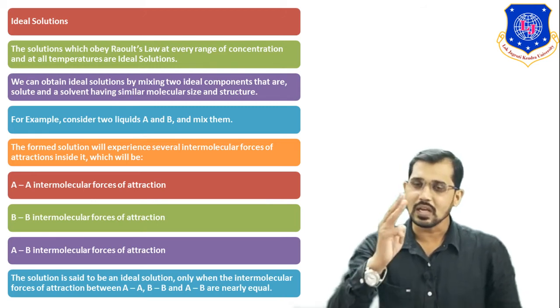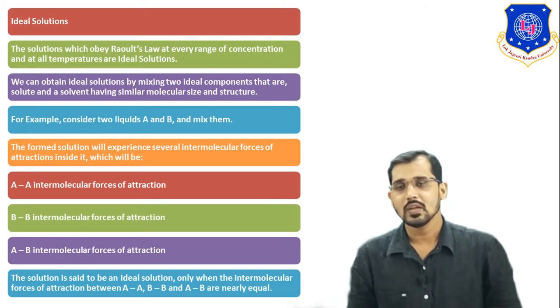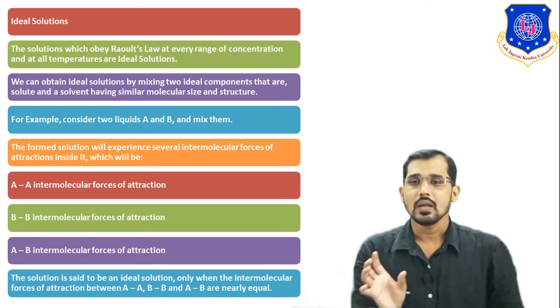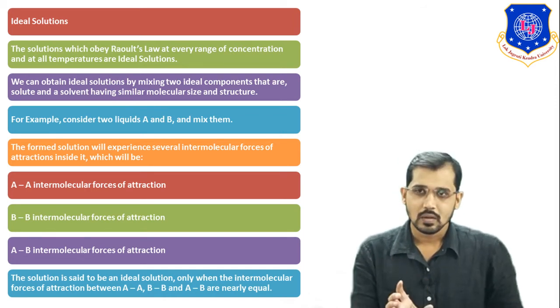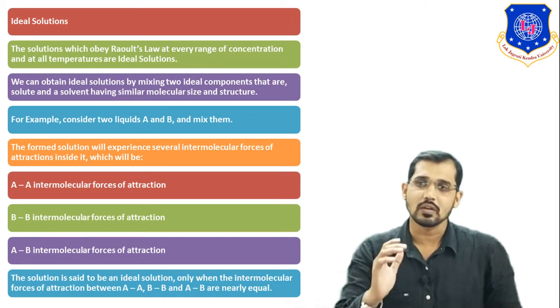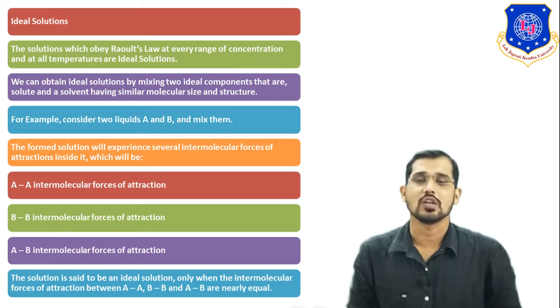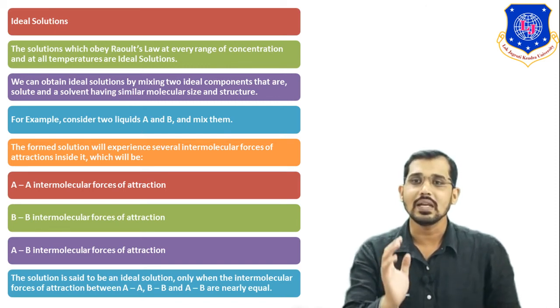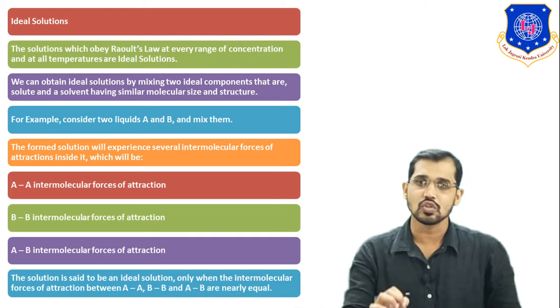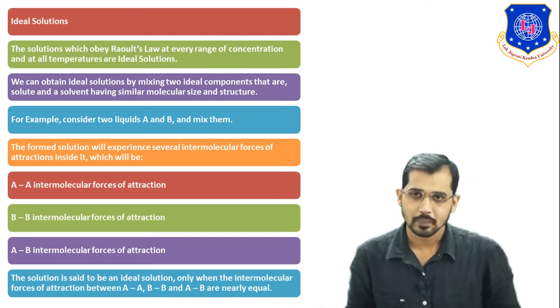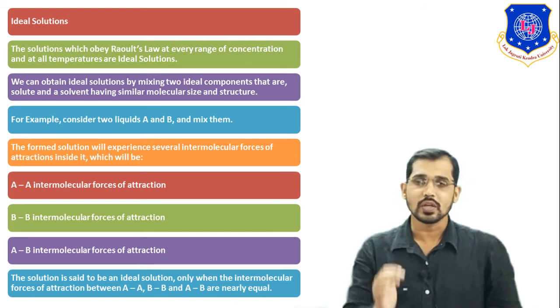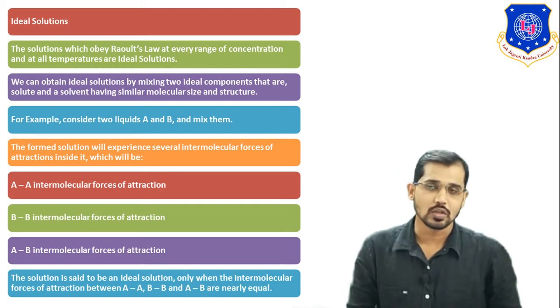There are three types of intermolecular forces: AA, AB and BB. Whenever these three are equal in any solution, that solution is an ideal solution, or I can say that the solution obeys Raoult's law. These are the important points related to the ideal solution.